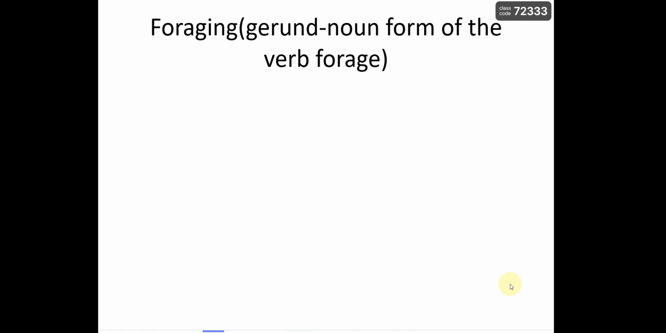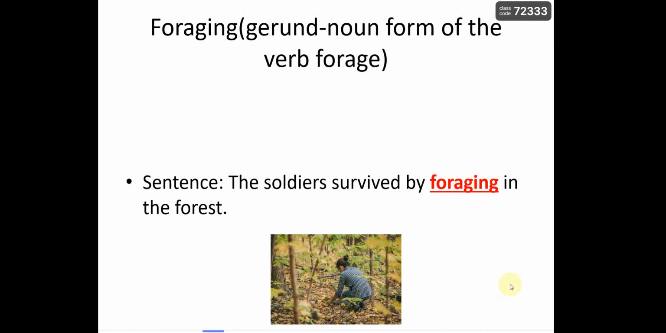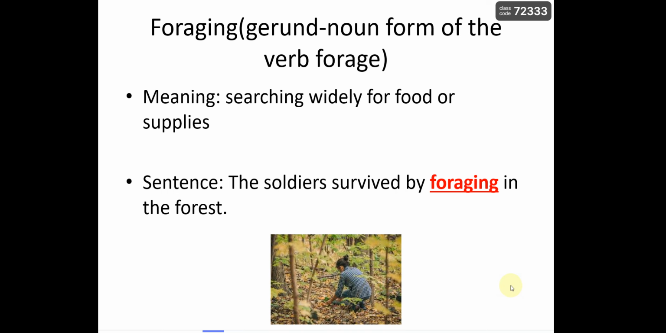The last vocabulary word is foraging. Foraging is a gerund noun form of the verb forage. Okay, so the sentence: the soldiers survived by foraging in the forest. If we read the sentence and look at the picture, what do you think the word foraging means? Of course, it means searching widely for food or supplies.